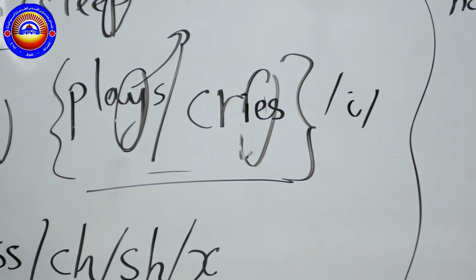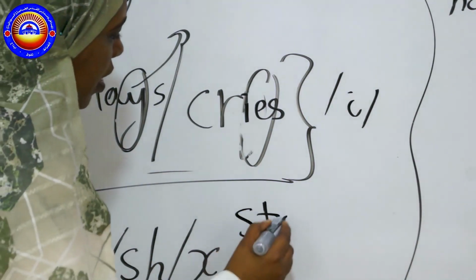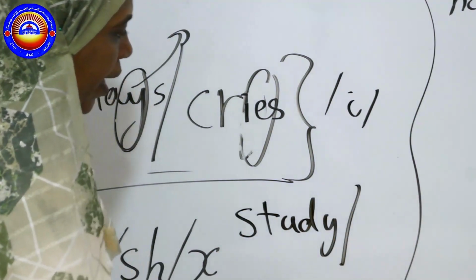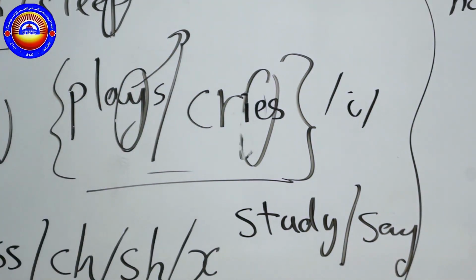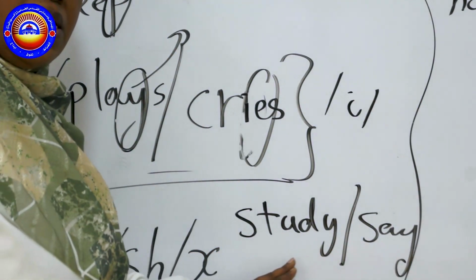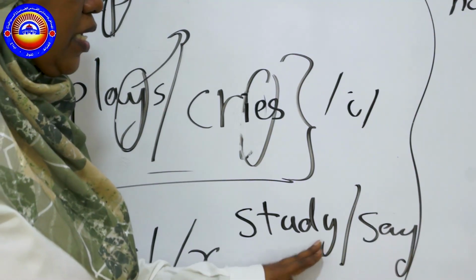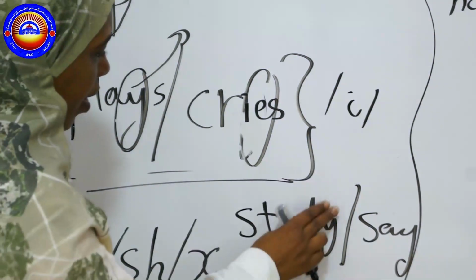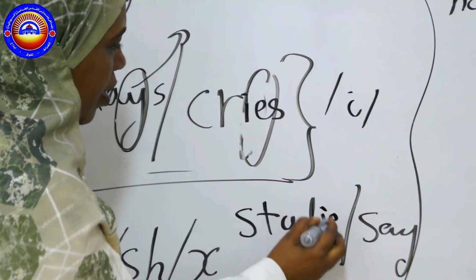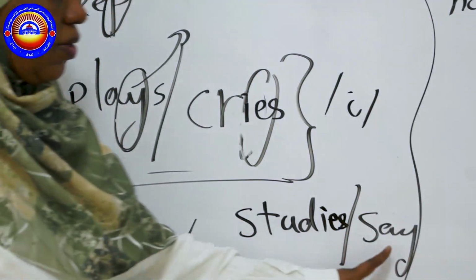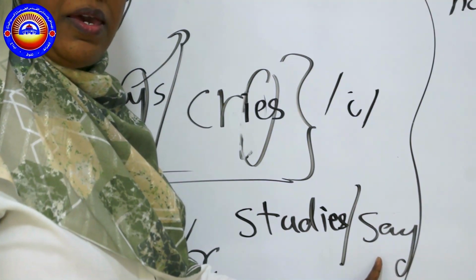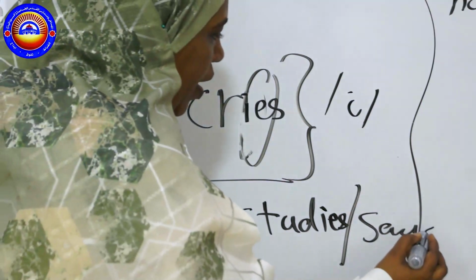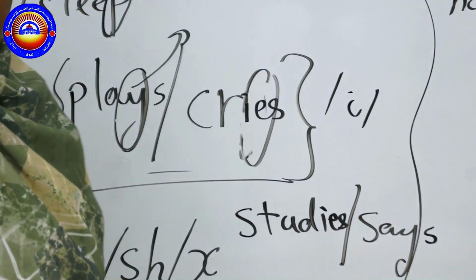Let us look at two words again: study and say. Now listen to the pronunciation. Study. So here I'm going to change it into I, E-S. This one, say, yeah. So I'm going to add the S.